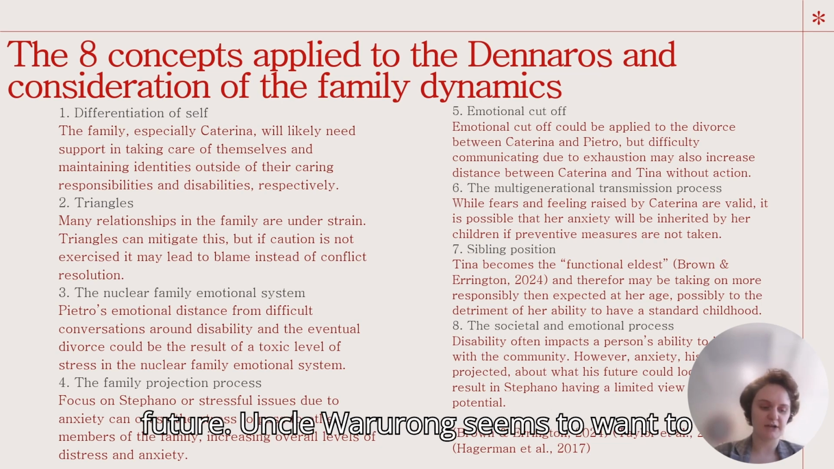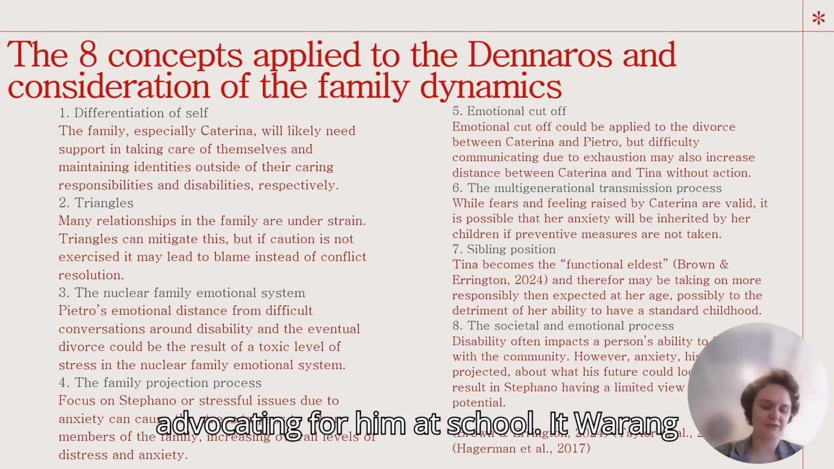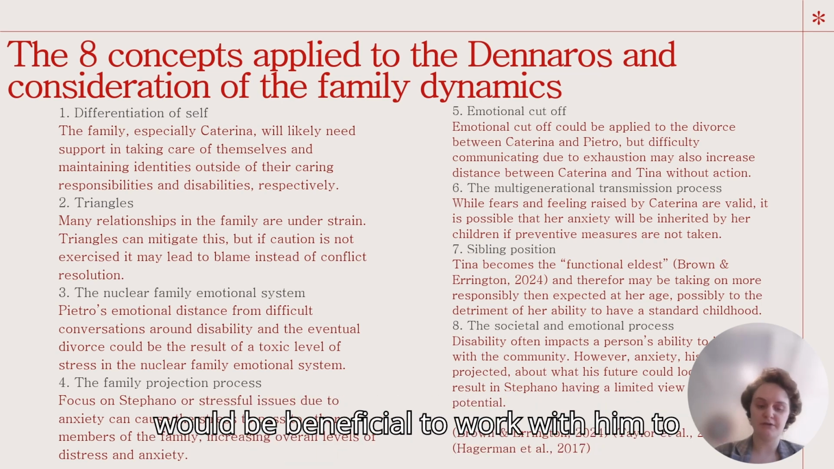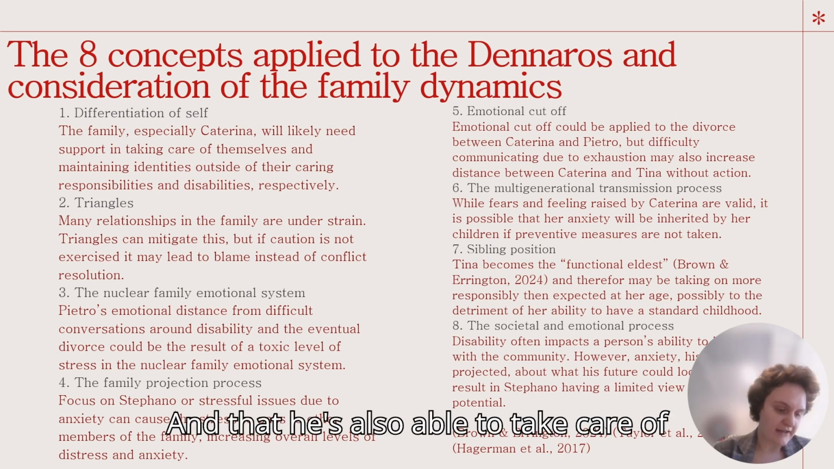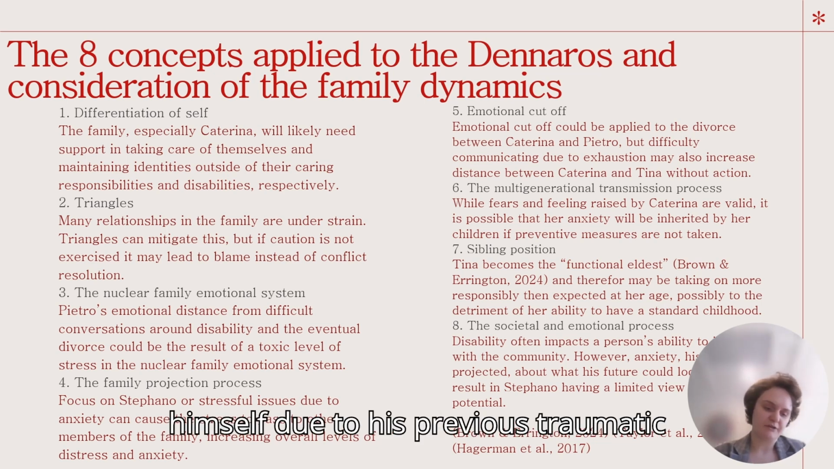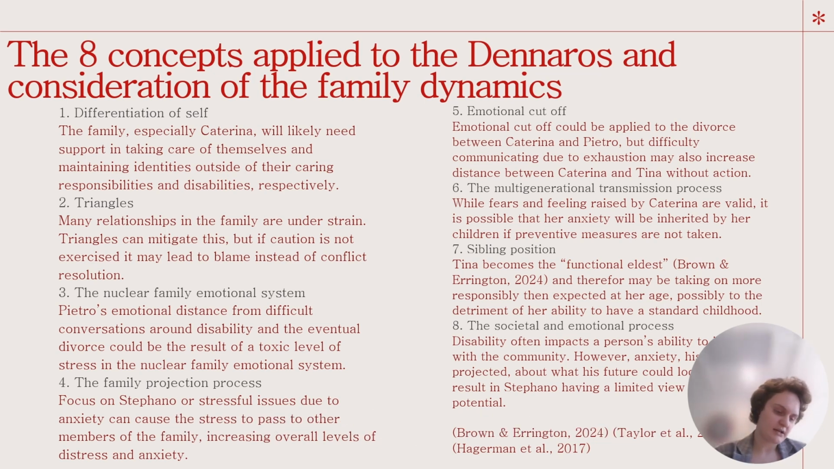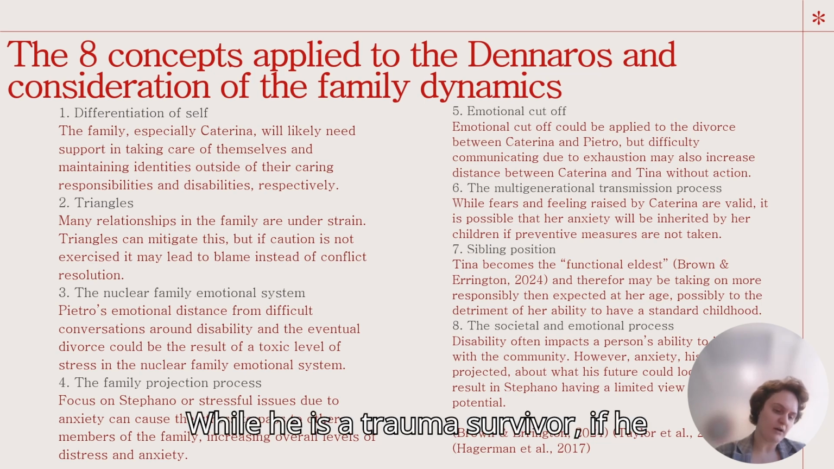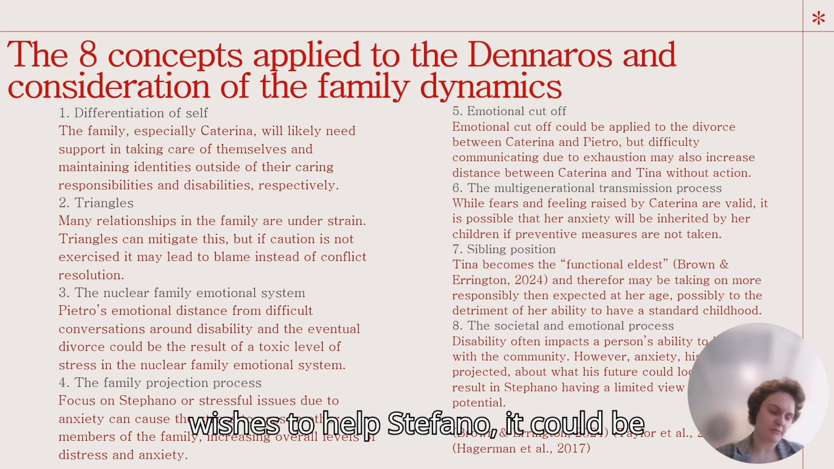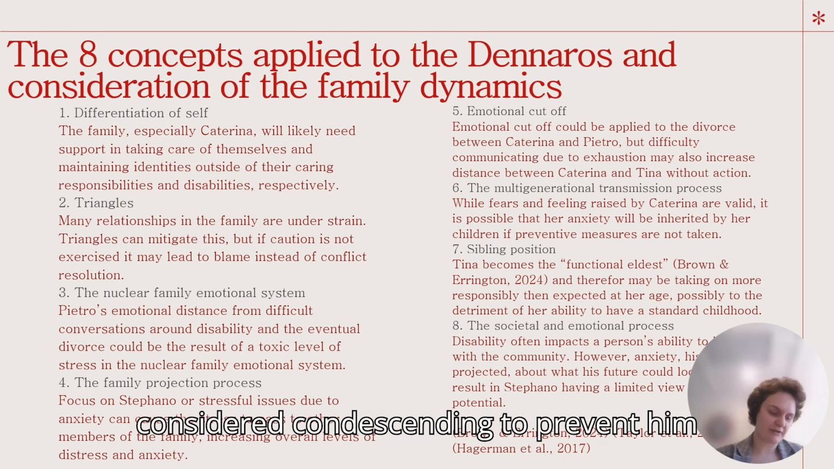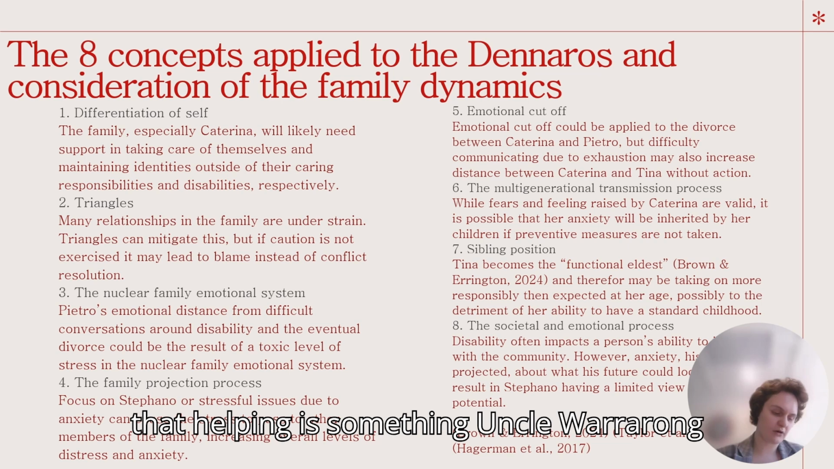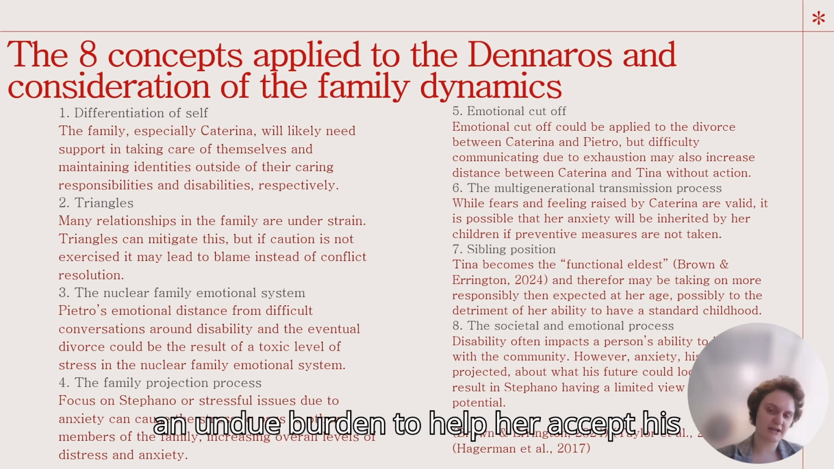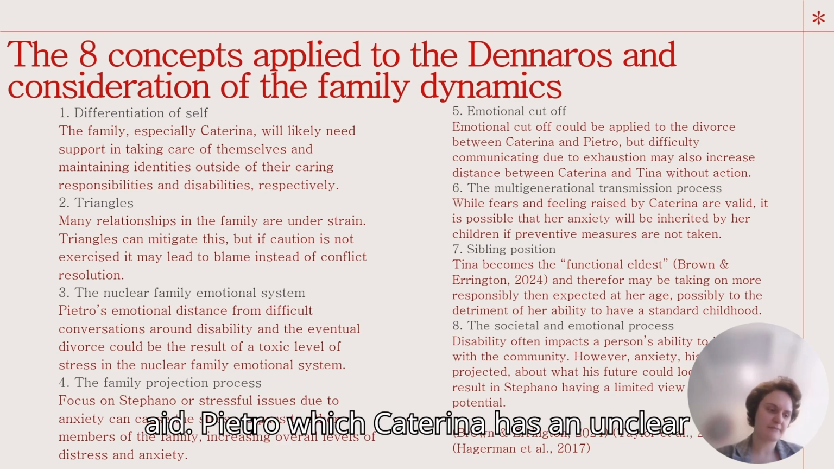Uncle Warrawong seems to want to help Stefano and the family and has been advocating for him at school. It would be beneficial to work with him to ensure he has the proper tools and information to effectively advocate, and that he's also able to take care of himself due to his previous traumatic experiences. While he is a trauma survivor, if he wishes to help Stefano, it could be considered condescending to prevent him from doing so. It's important that Katerina understand that helping is something Uncle Warrawong wants to do, not something he considers an undue burden, to help her accept his aid.